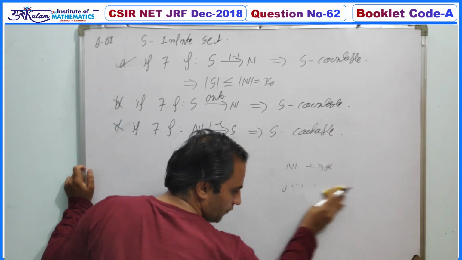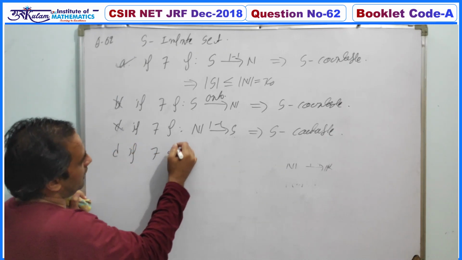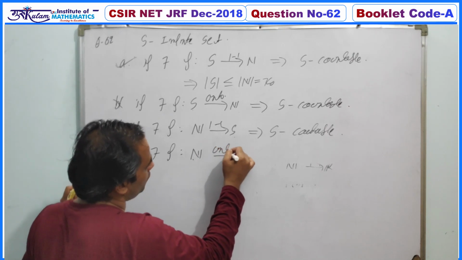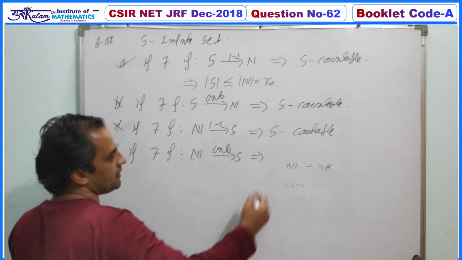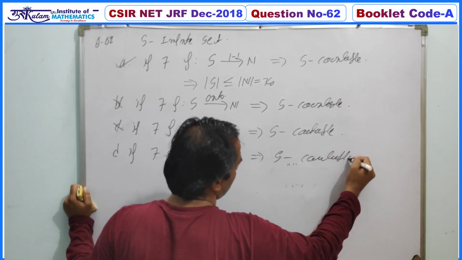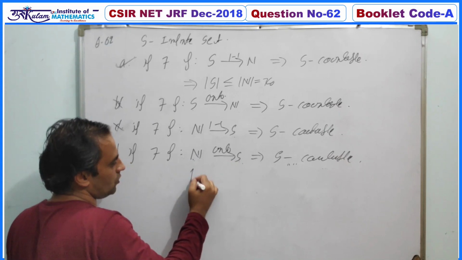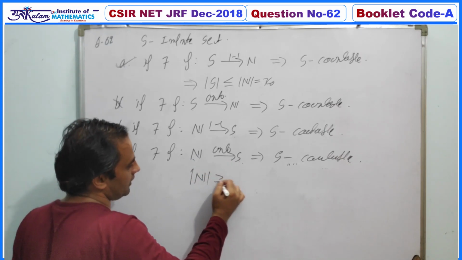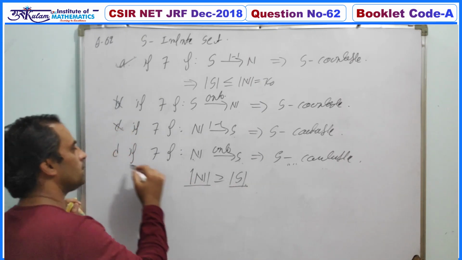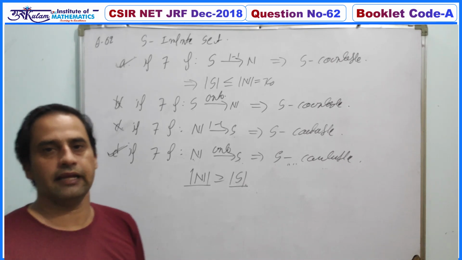Next, the D option: if there exists f from N to S and this must be an onto function, this implies S is countable. Now if there is an onto function from N to S, then cardinality of N must be greater than or equal to cardinality of S. N is countable, so obviously S must be a countable set. So your final answer must be A and D.